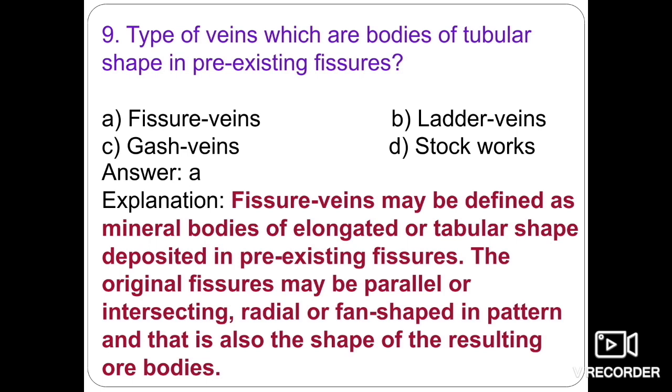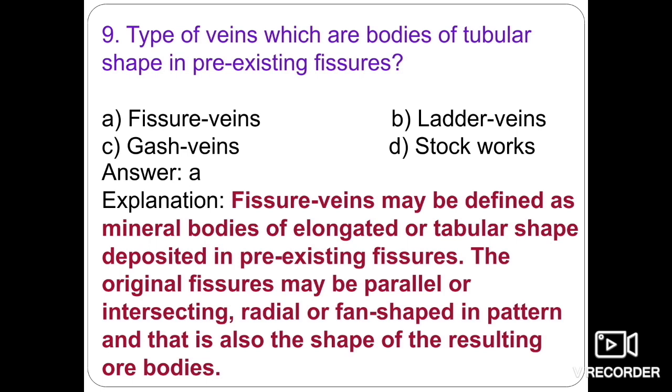Fissure vein deposits are the most important of all the cavity filling deposits. If you have studied cavity filling deposits in UG classes, there are several types like fissure veins, shear zone deposits, stockwork, saddle reefs, ladder veins, and gas veins. Fissure vein deposits are the chief sources of metals like gold, silver, copper, lead, zinc, and sometimes mercury.